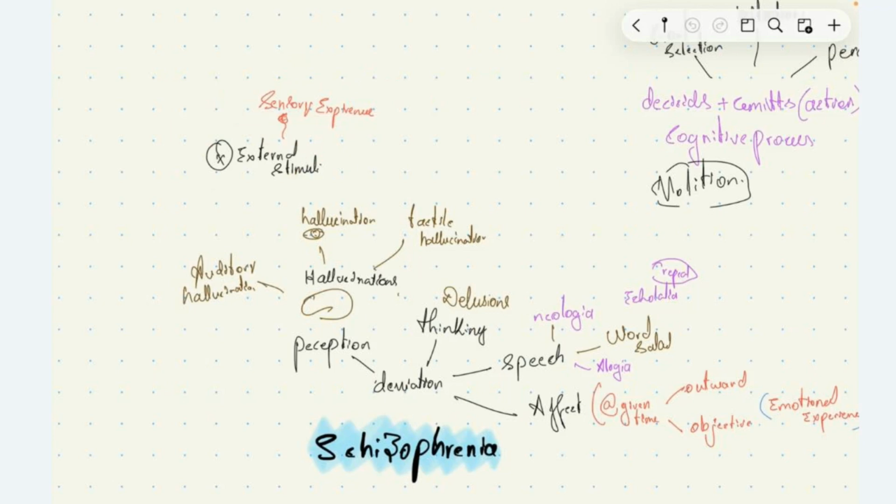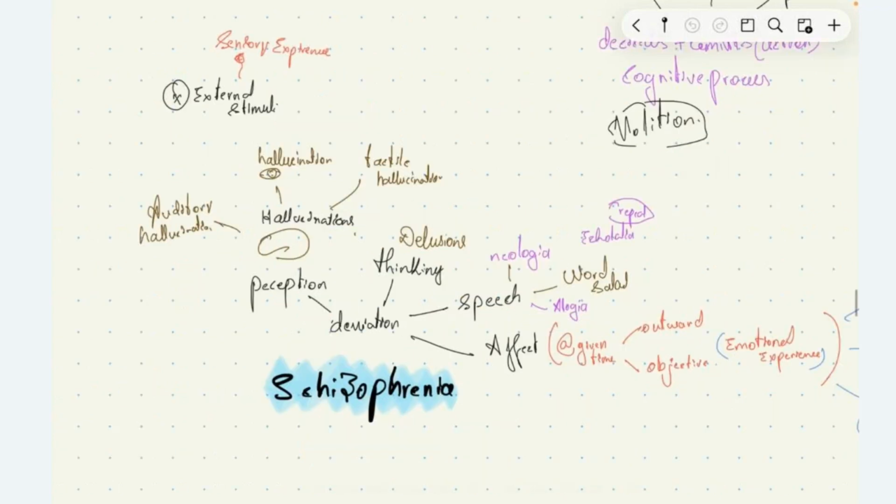If the patient has an auditory experience, it's called auditory hallucination. If the person sees something, even if it is not present, it's called visual hallucination. If the person feels like the crawling of a bug under his skin, even if it's not there, it's called tactile hallucination.